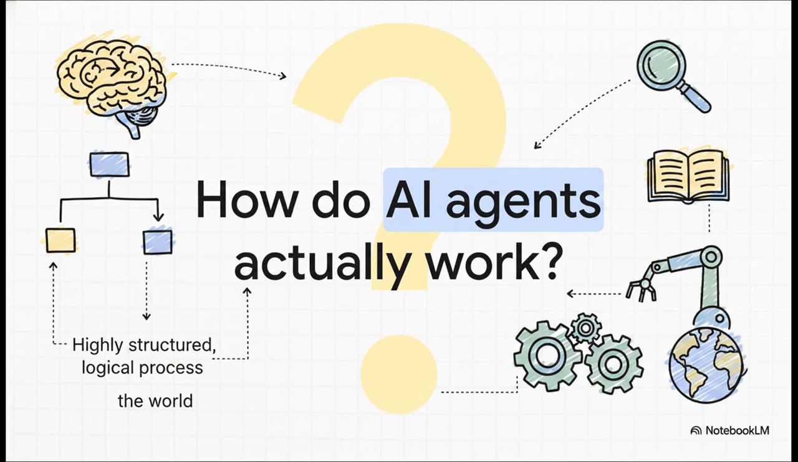To start, we really have to ask the ultimate question. How do AI agents actually work under the hood? I mean, when you see an AI successfully research a complex topic, scrape a website, and then book a flight all in one go, it almost feels like magic, right? But it's entirely the result of a highly structured, logical architecture.